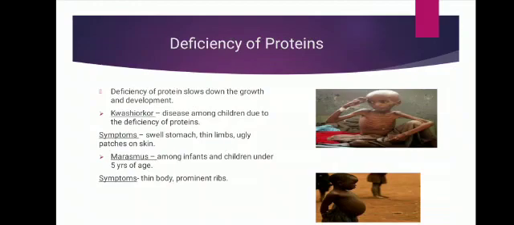And the second deficiency disease is marasmus. It is caused due to the deficiency of protein among infants and children under 5 years of age. And the symptoms of it are thin body and prominent ribs. Prominent ribs means ribs are visible through the skin.